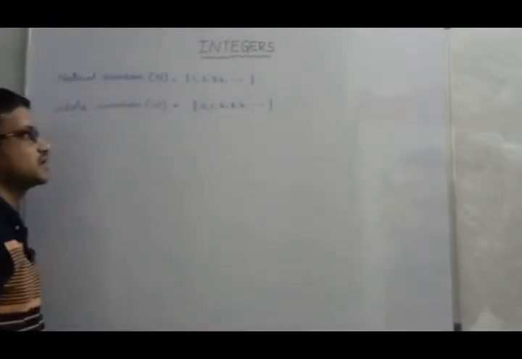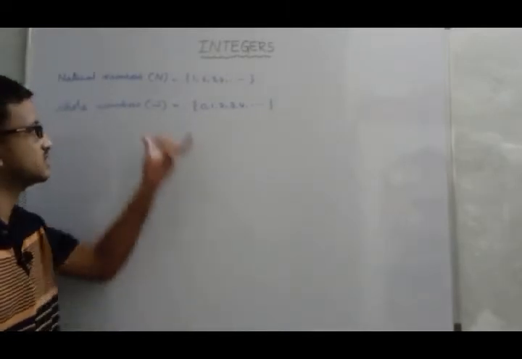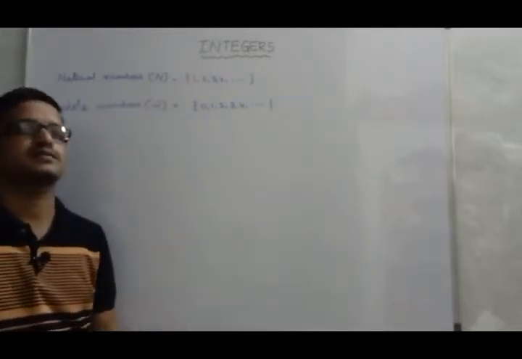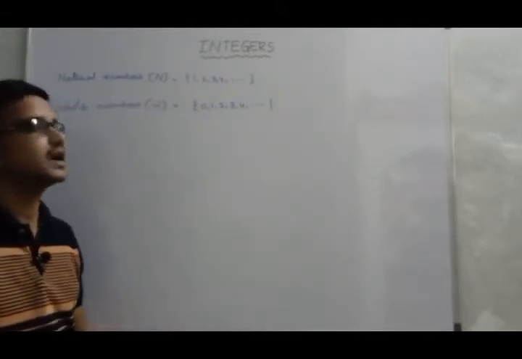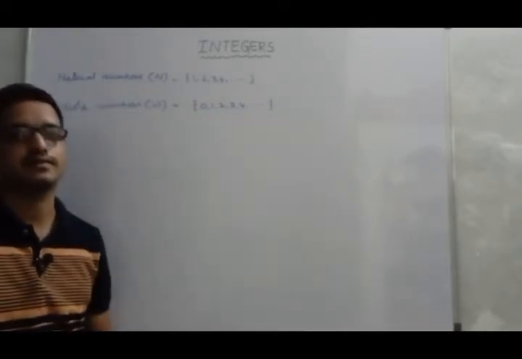In your previous classes you studied these whole numbers, the set of whole numbers in which 0 is the least, isn't it? And you even represented these whole numbers on the number line.